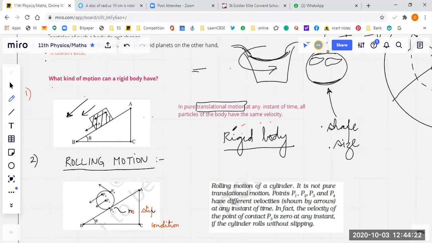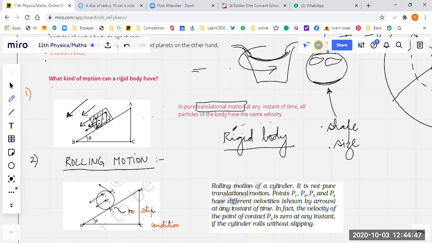What does it show? The direction and the length, meaning the magnitude, of particle 1, particle 2. If you take any particle in the body, their velocities will be the same. So this is the concept of rigid body. In this case, the velocities of all the particles are the same.